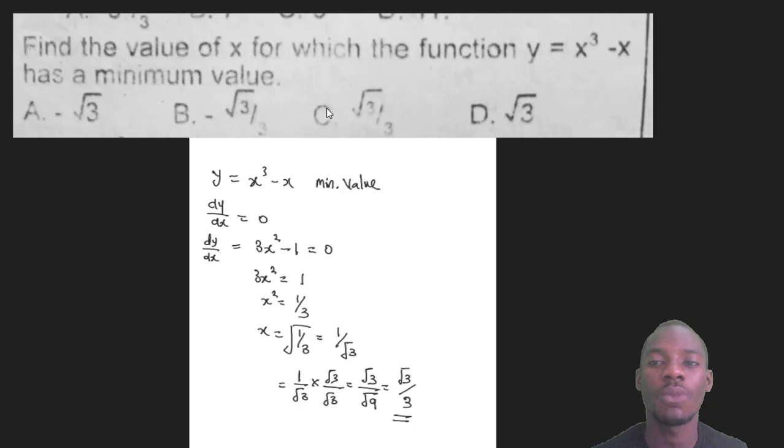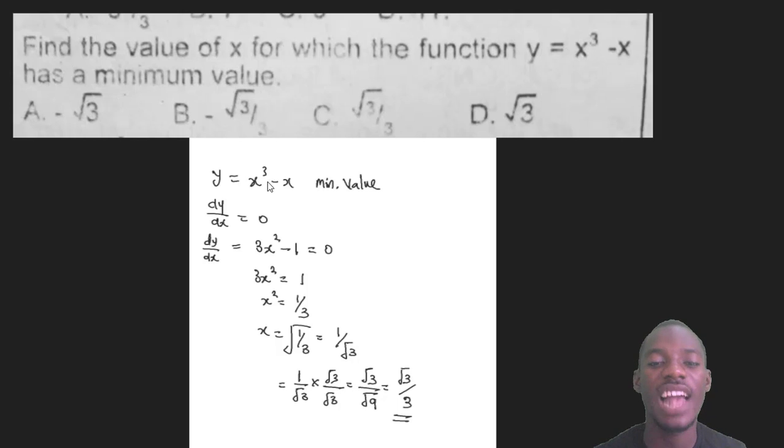Now let's see another one. Now this might be the last one. Find the value of x for which the function y equals x to the power 3 minus x has a minimum value. What value of x is this? Now, when you hear a differentiation question saying minimum or maximum value, it is the same thing you do. Differentiate the expression and make dy/dx equal to 0, like the previous one.